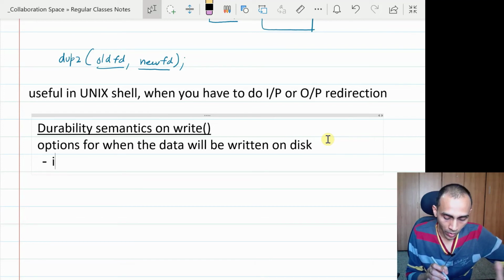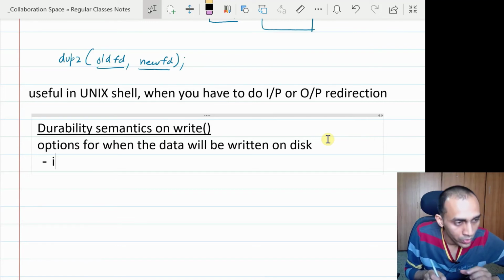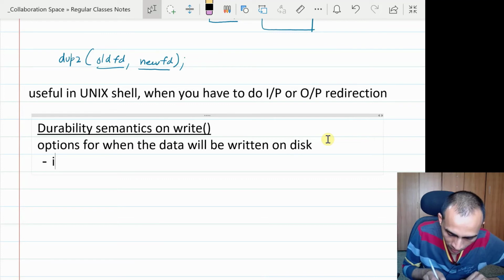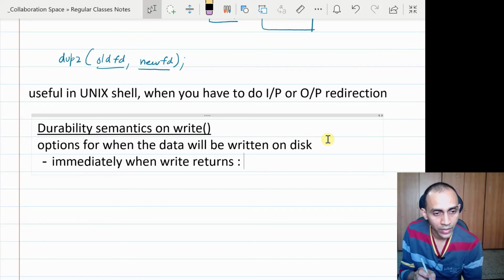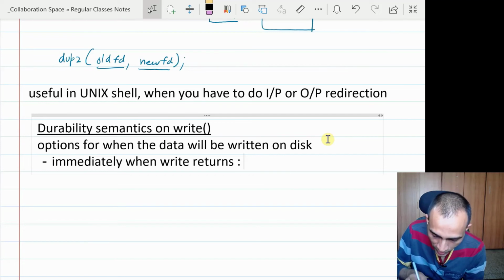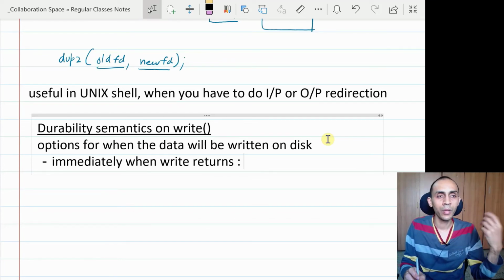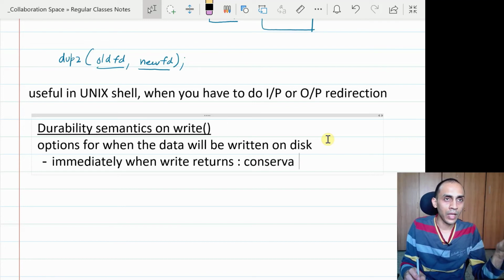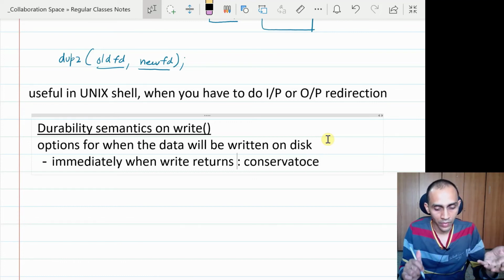There are multiple options that designers could have chosen. One option is, of course, that whenever you do a write operation, you immediately write the data to the disk. Then the system call returns, and you're sure that the data has already been written to the desired location of the file. This is called write-through in some terminologies. Just like with cache and memory, when we update something in a cache, the content may not get updated in memory every time, for performance reasons. If it gets immediately reflected in the memory, it is called write-through.